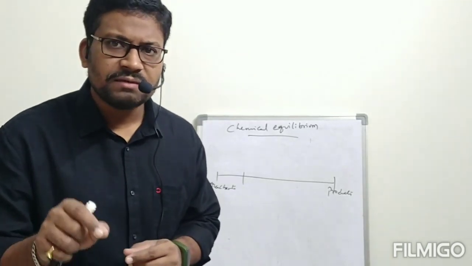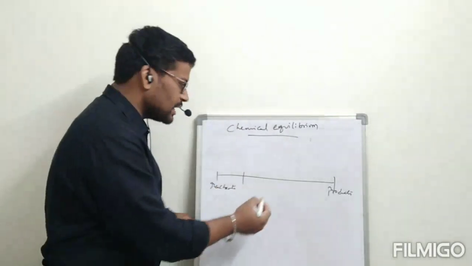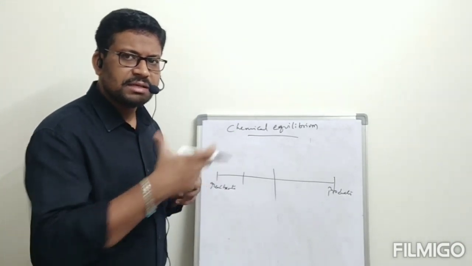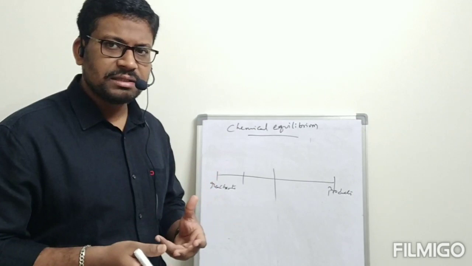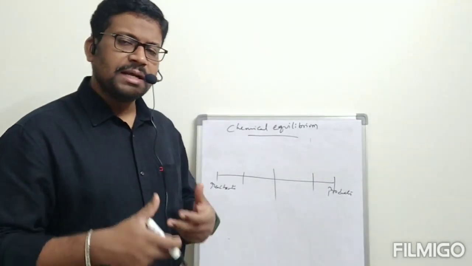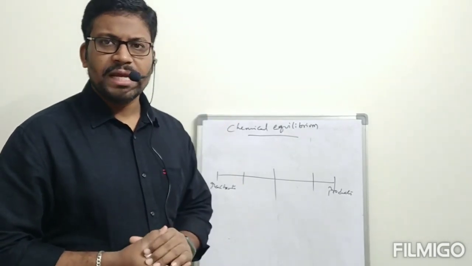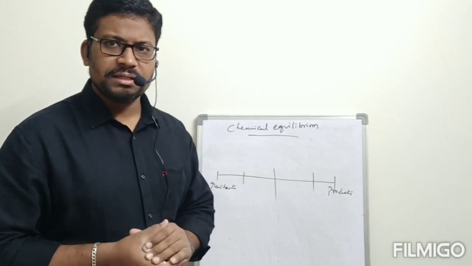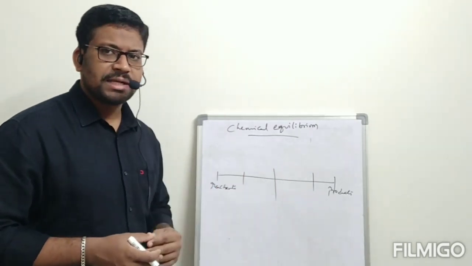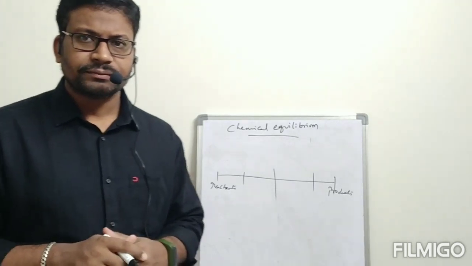The rate of forward reaction will be equal to the rate of backward reaction at this position, or exactly the middle, meaning exactly 50% reactants and 50% products are there in that condition. Next, or nearby the product side, that might happen at any place. No need of exactly the middle. Equilibrium can be established at any condition: nearby the reactant side, middle, exactly middle, or nearby the product side. That depends on the nature of reactants and products.